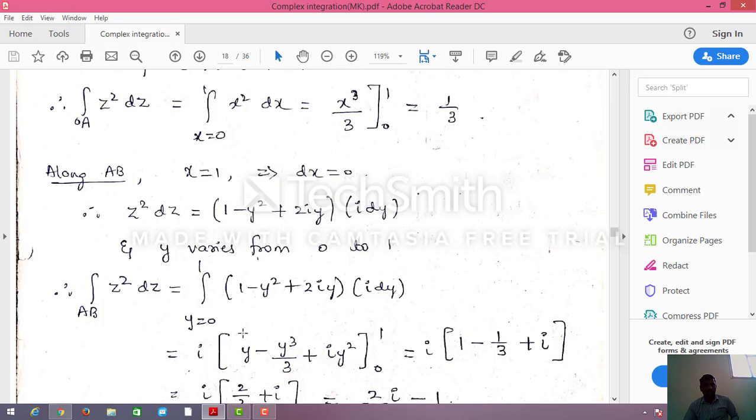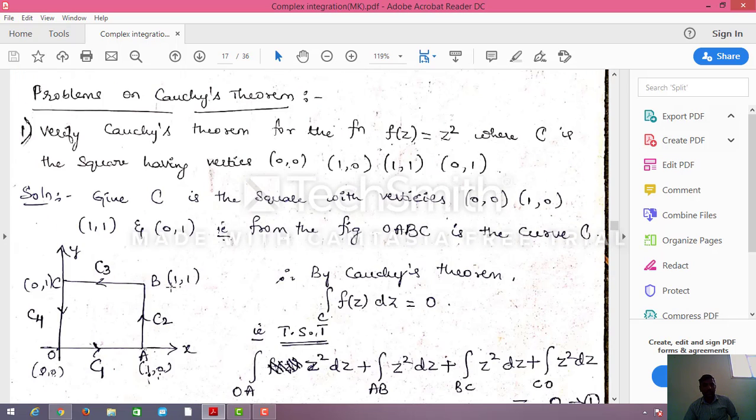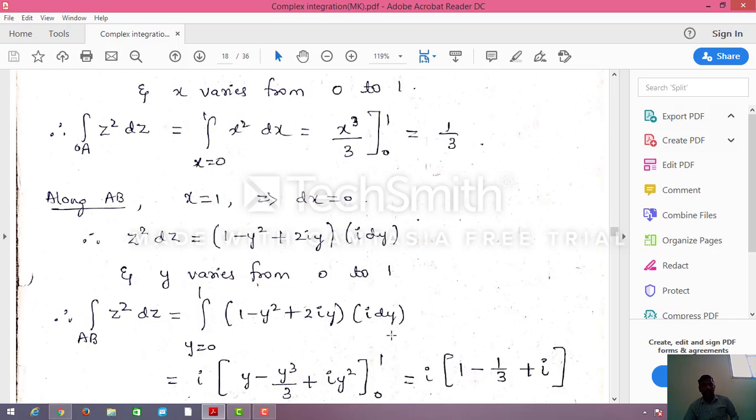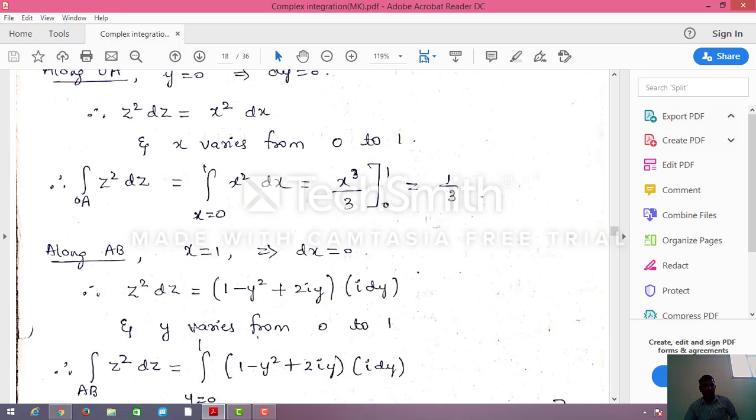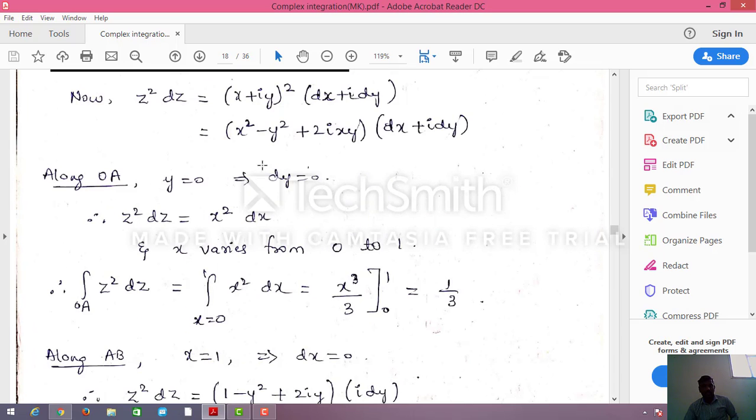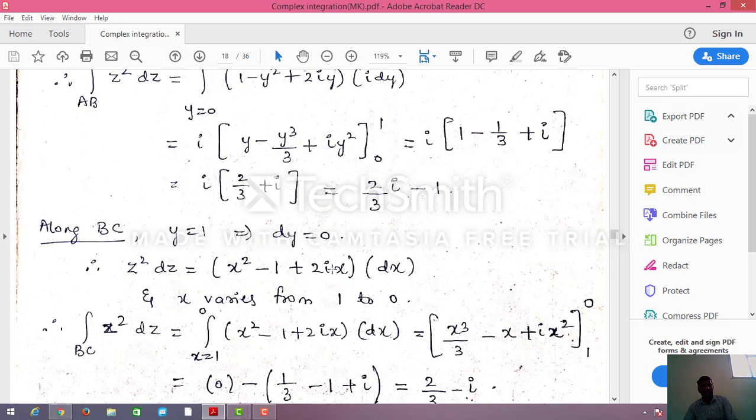Similarly, along BC, what is it here? BC is nothing but the y equal to 1 line. So I am substituting y equal to 1, which means dy equal to 0. In z square dz, we substitute y equal to 1, x as it is, and dy equal to 0. If you substitute like that, you will get z square dz equal to (x square minus 1 plus 2ix) dx. So it is in terms of x, and x varies from 1 to 0.